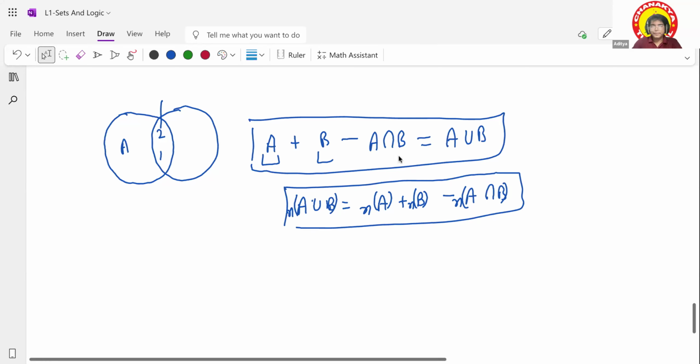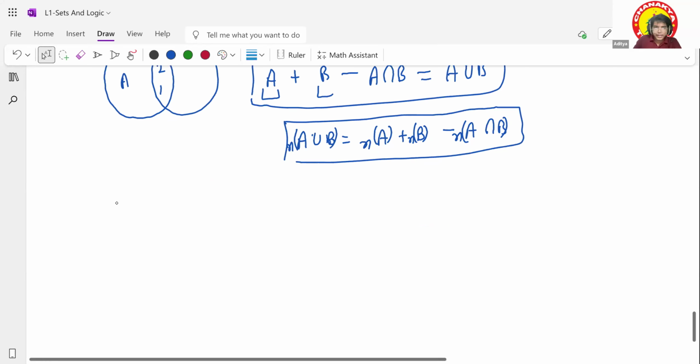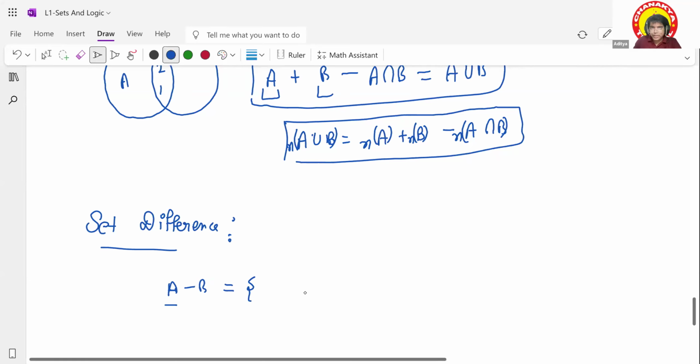Let's write it here as set difference. What does set difference mean? Let's say I'm saying A minus B. It represents a set that contains all the elements except the elements in B.